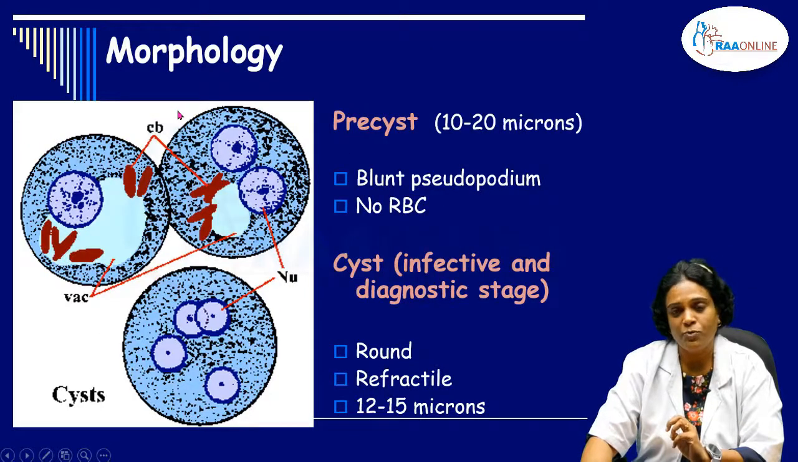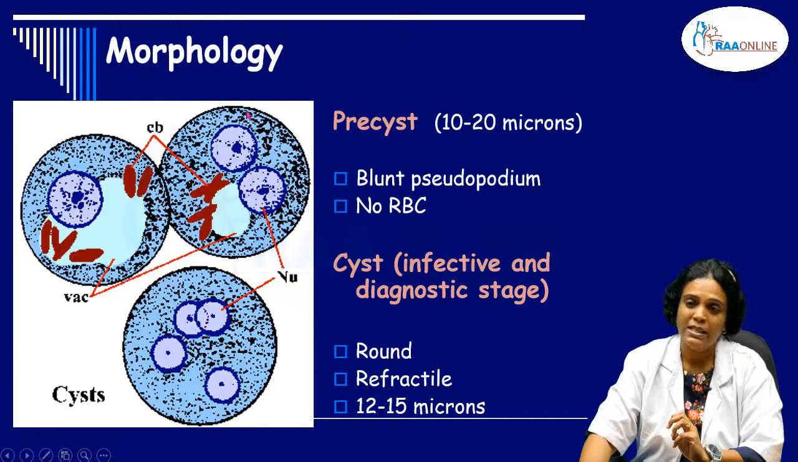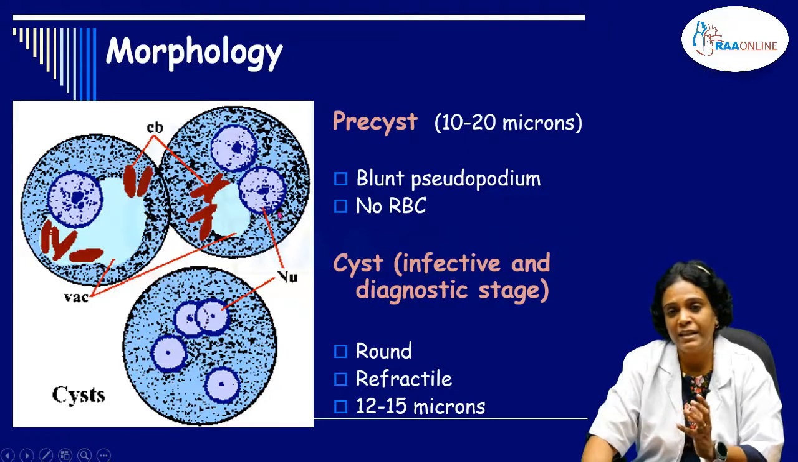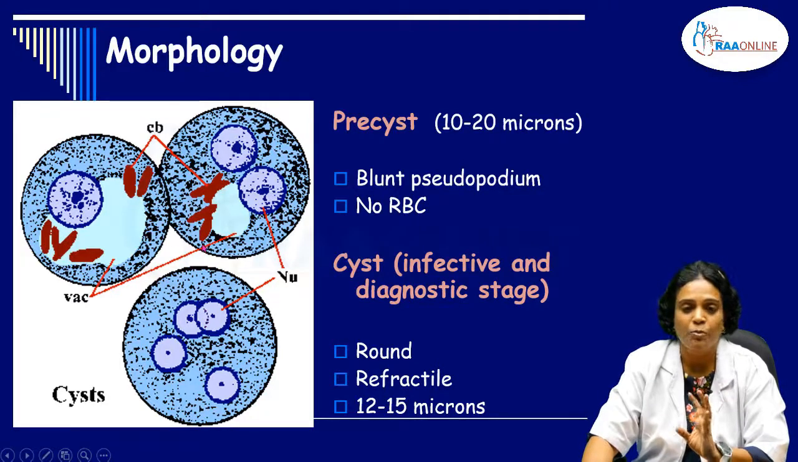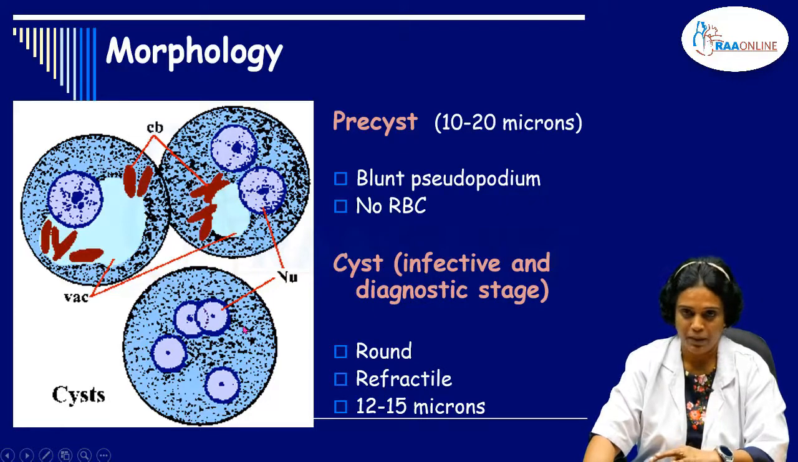Coming to the morphology of the precyst, it is 10 to 20 microns in size, and it is the intermediate stage between the trophozoite and the cyst, and it has a blunt pseudopodium, and there won't be any RBCs. And the next one is the cyst form. This is the resistant form of the parasite as well as the infective and diagnostic stage of the parasite. It will be round, refractile, and 12 to 15 microns in size.